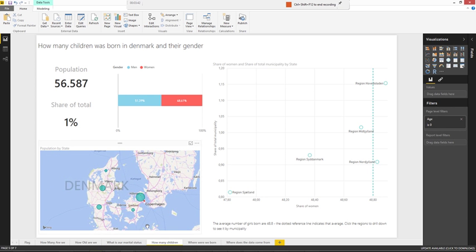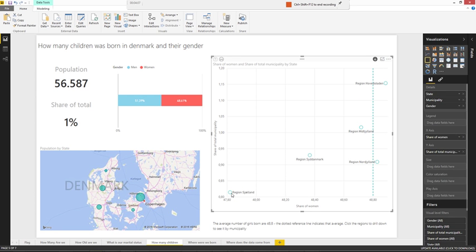Looking at the number of children and their gender, we can see that 51.4% are actually boys, and we can also see that there's diversity in the split between the number of boys and girls born in the different regions.